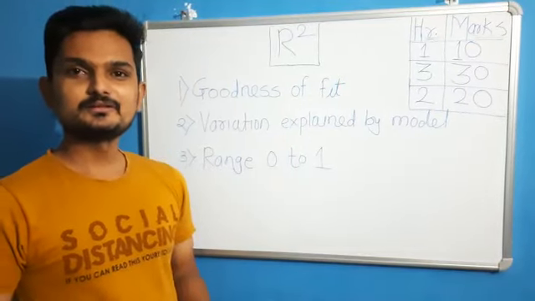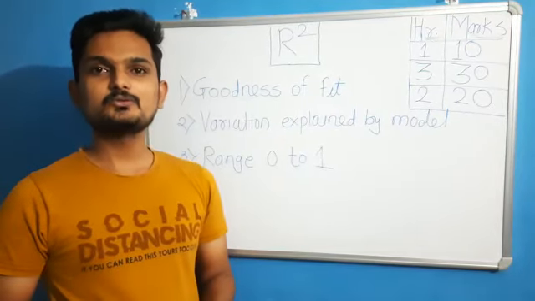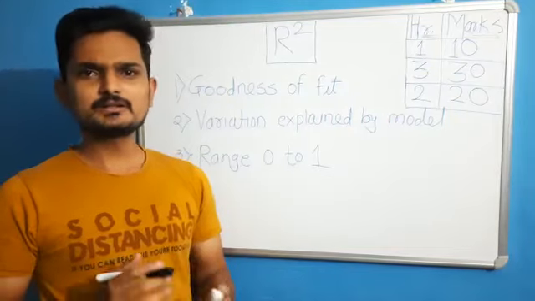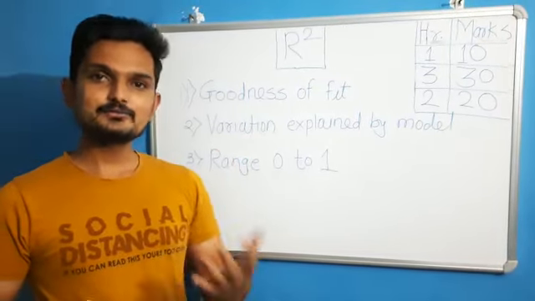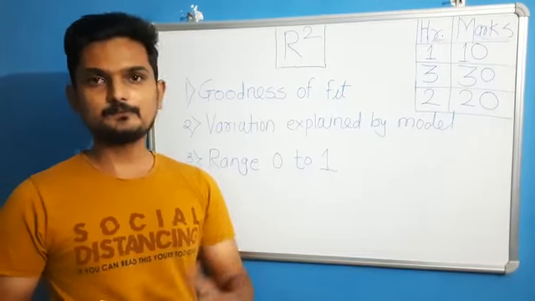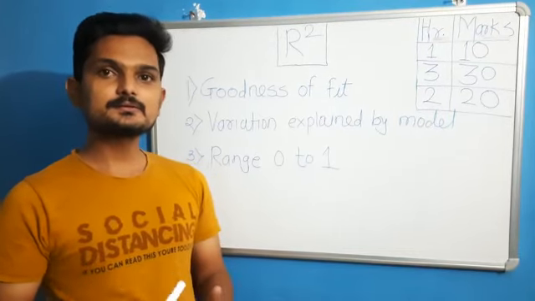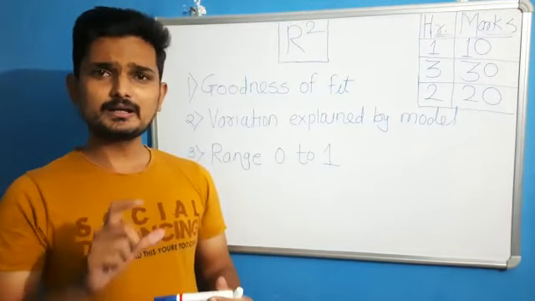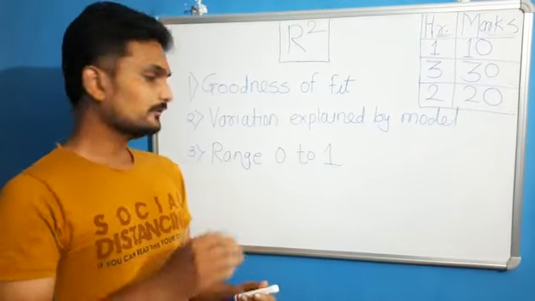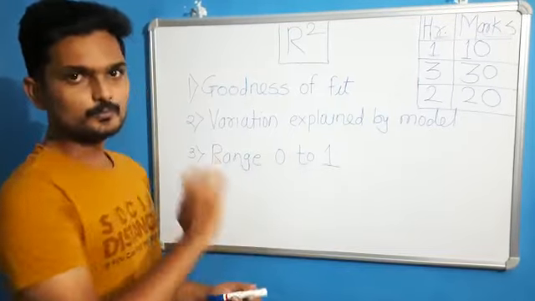Welcome to this session. Today we are going to discuss R square. In general, we know three things about R square: R square is nothing but the goodness of fit. R square tells us how much variation is explained by the model, and we know the range of R square varies from 0 to 1.